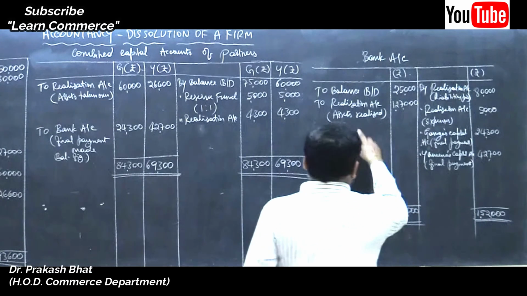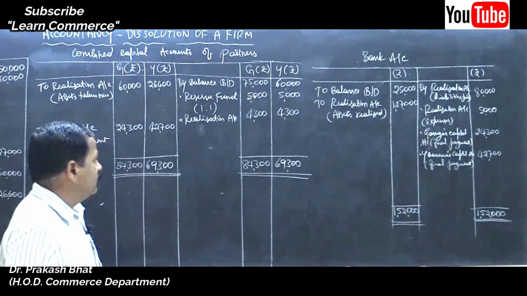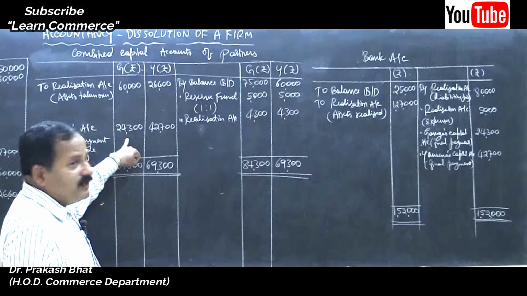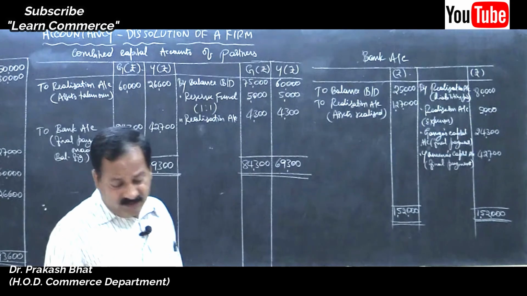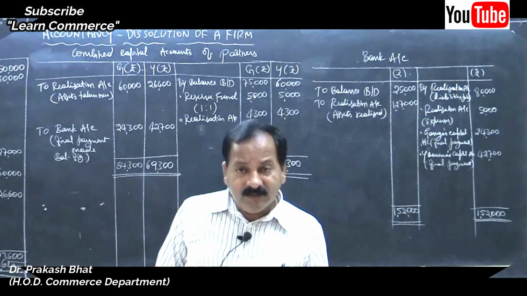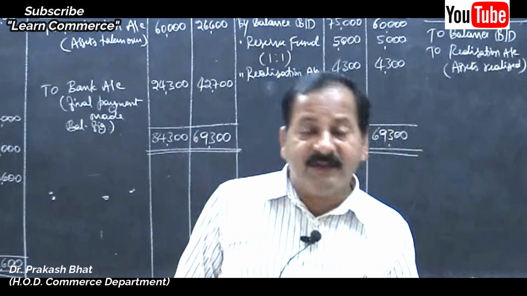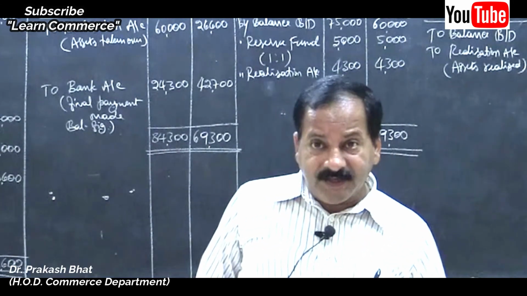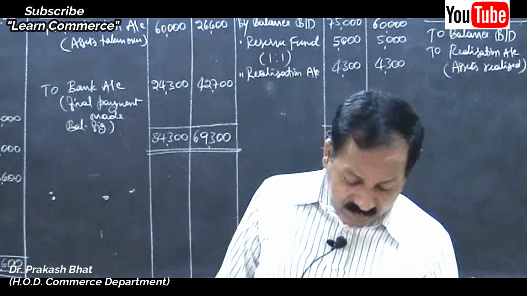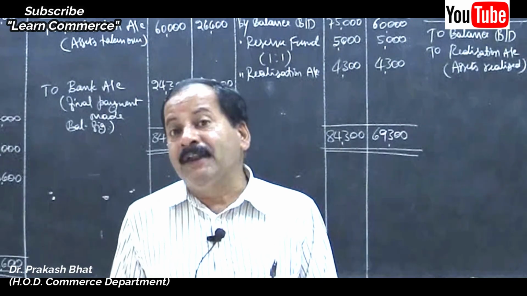Now, there is a difference of rupees 2,000 as per the answer given in your question bank. It's wrong actually, because the 2,000 difference comes because they didn't consider the realization of bad debts written off, recovered.